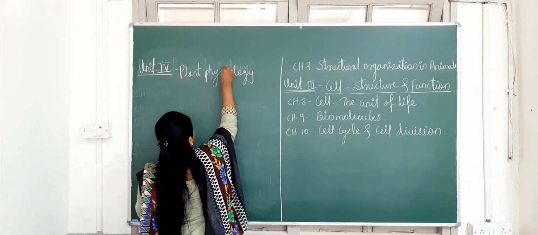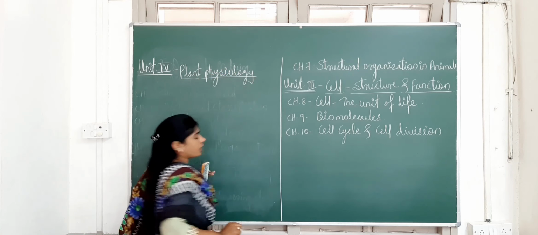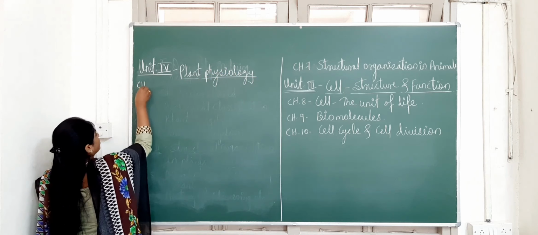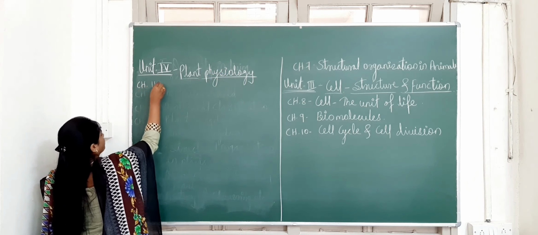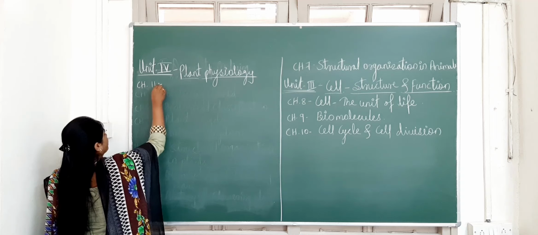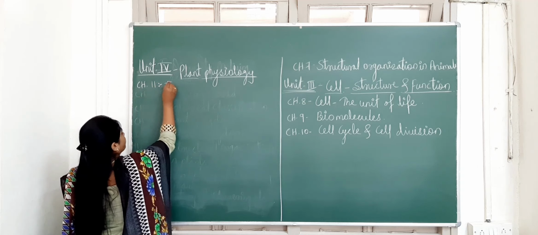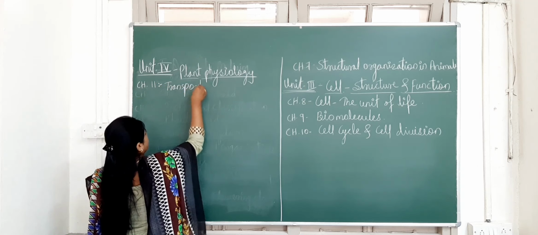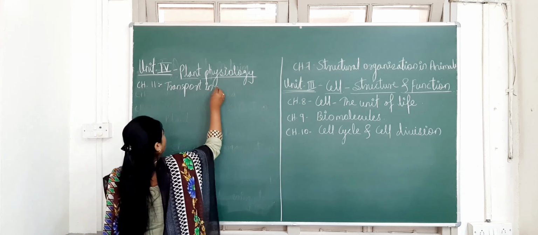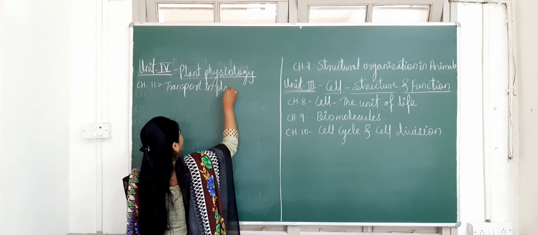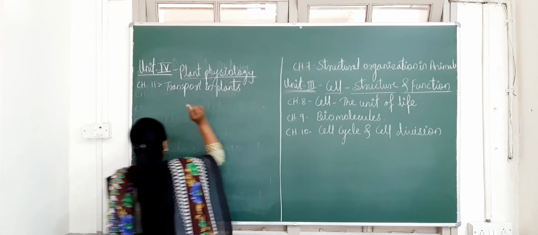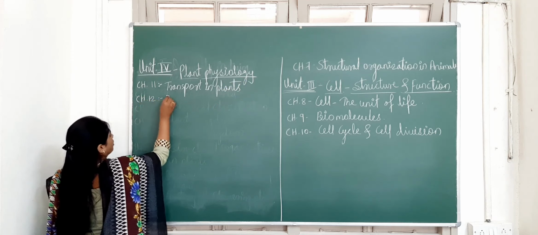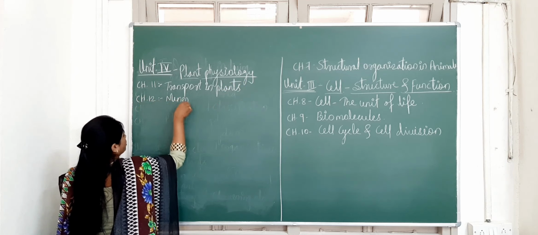Okay, so this is your unit number 4, and what topics will come in this, that we'll see here. The first chapter from this unit, chapter number 11, is transport in plants. Next, chapter number 12, mineral nutrition.